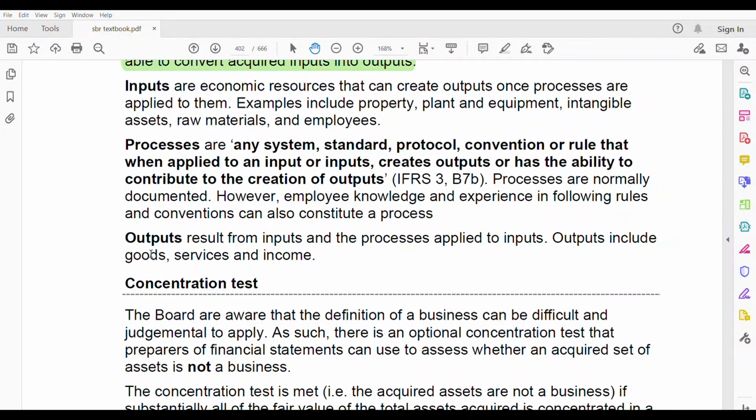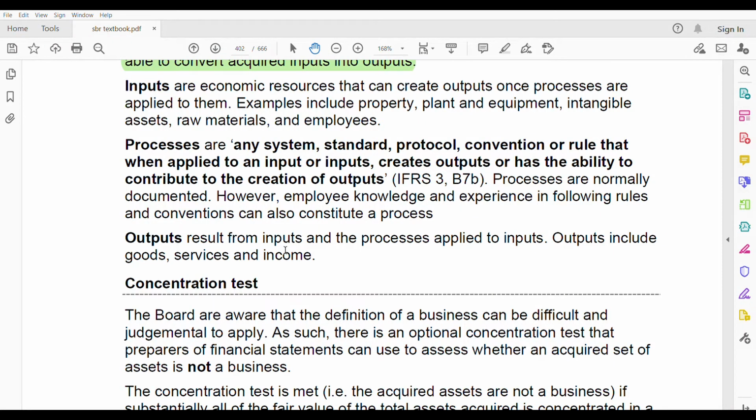What is an output? Output is the result of the input and the processes that you have applied to the input. Output is the final outcome that you are getting. It could be a good, a service or income.